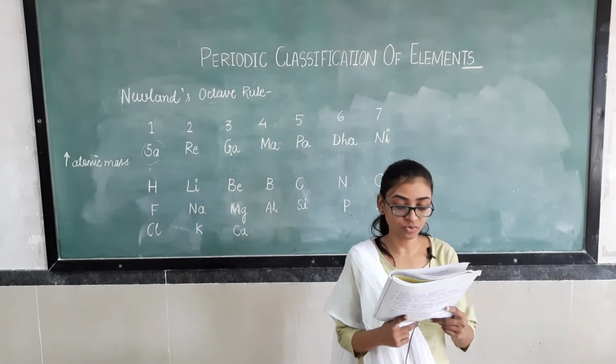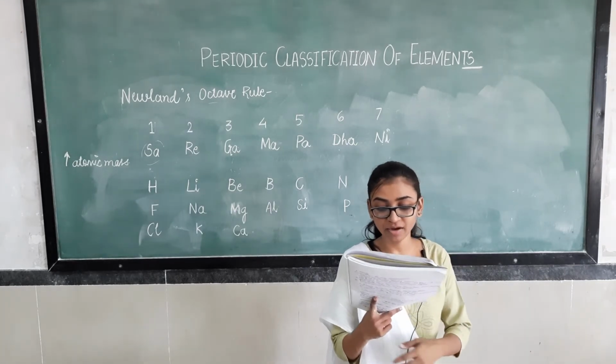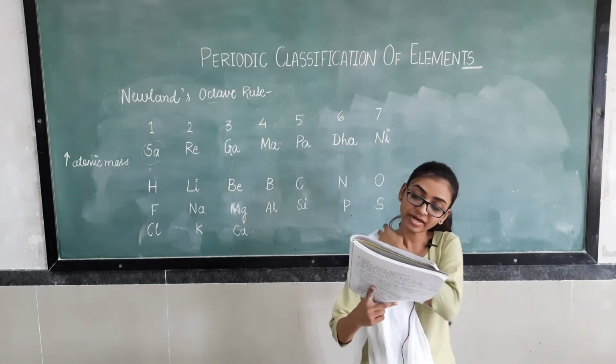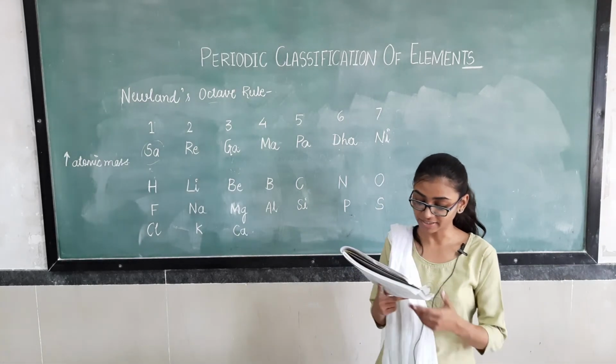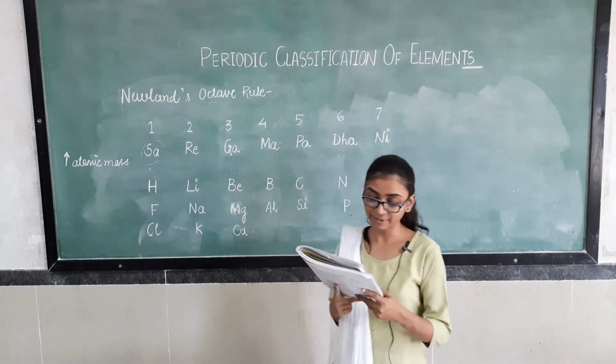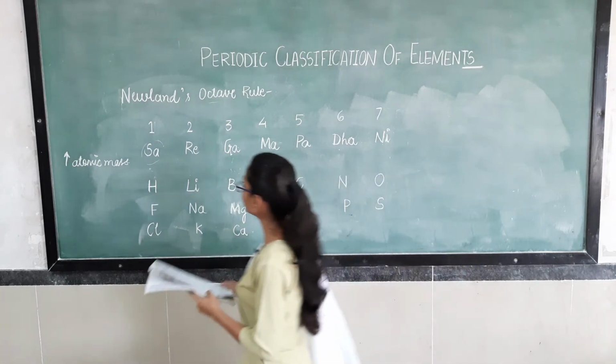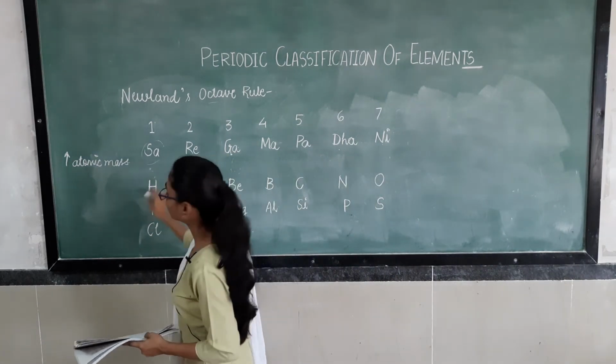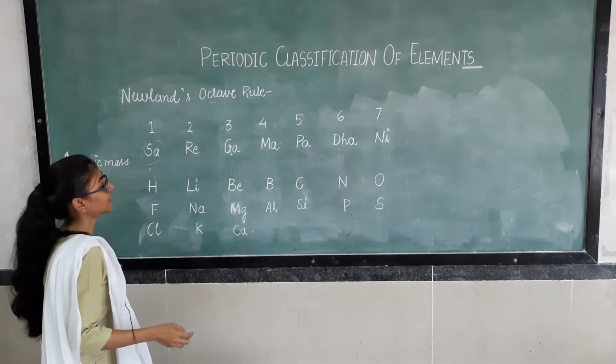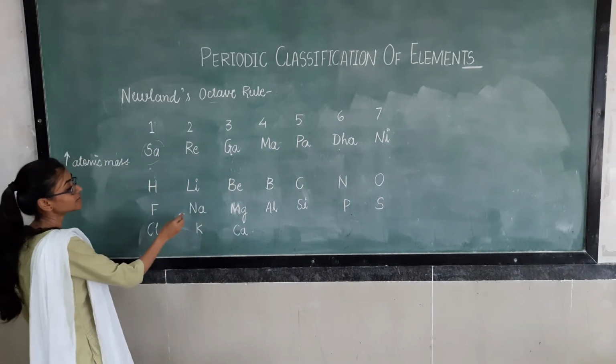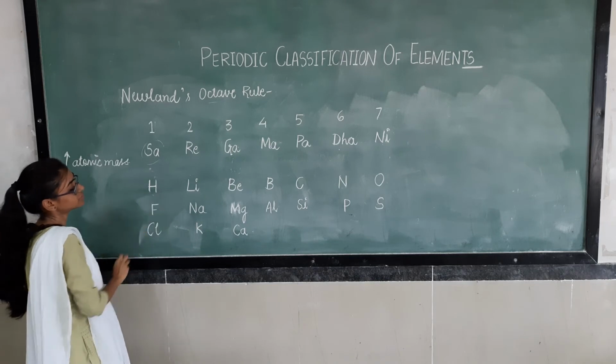Now he concluded the relationship of atomic weight with properties. And what were these? Each eighth element has a property similar to the first element.